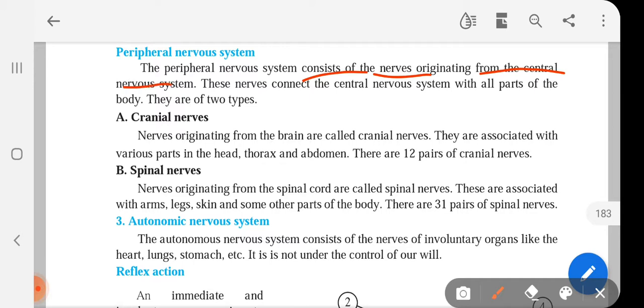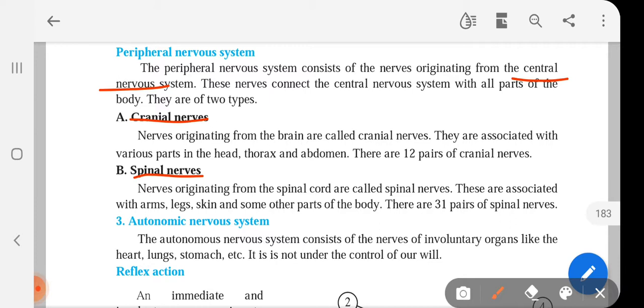These nerves connect the central nervous system with all parts of the body, and there are two types: cranial nerves and spinal nerves. So the peripheral nervous system consists of nerves, which originate from the central nervous system, and they are of two types: cranial nerves and spinal nerves. So what are cranial nerves?